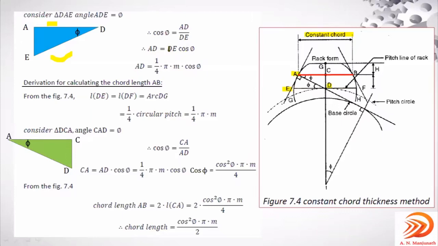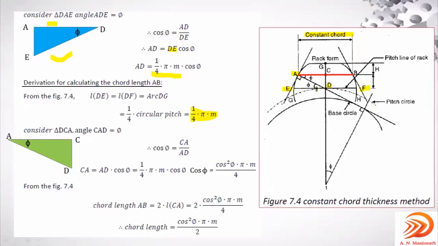This DA value you can observe over here, how it got it: 1 by 4 pi M. See, you can observe here the length of this DE will be equal to the length of this DF, which is nothing but arc DG.